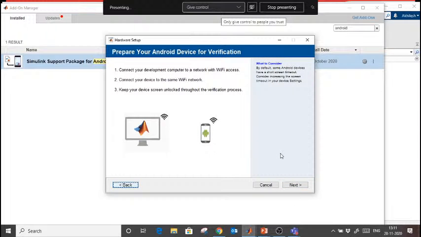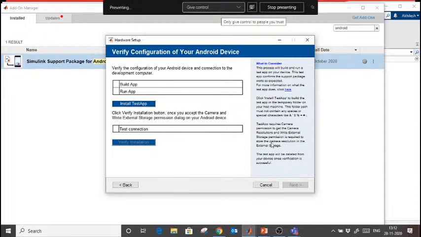Now it says to make your Matlab machine and Android mobile be on the same Wi-Fi. Why? Two things you require. Connect the USB through your laptop to deploy the model in an Android mobile. For the communication between Android mobile and your machine, you require some platform. So we are going to use Wi-Fi. If it is the same Wi-Fi, they can communicate with each other. Once this is done, do next and test this.